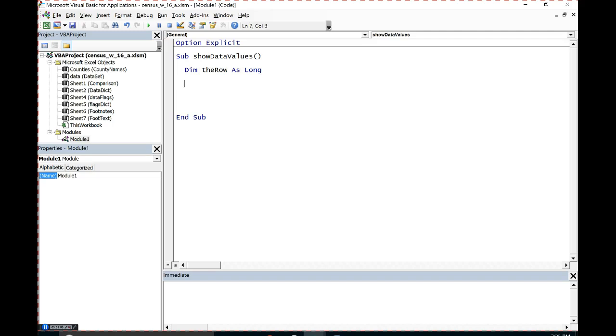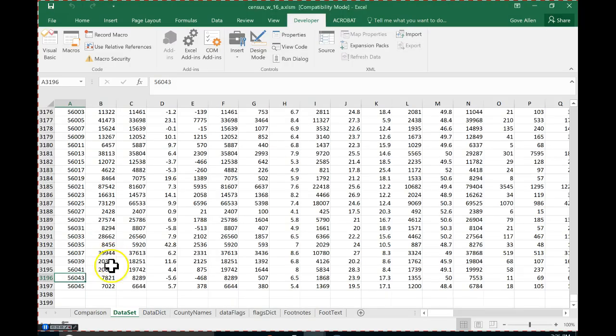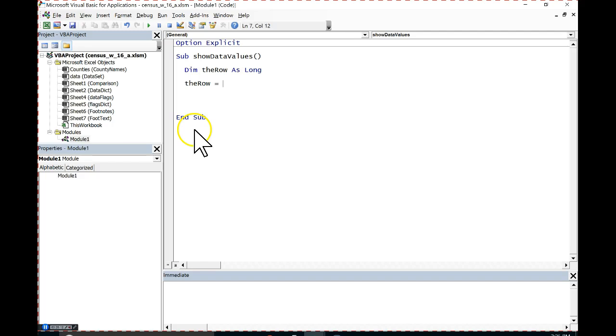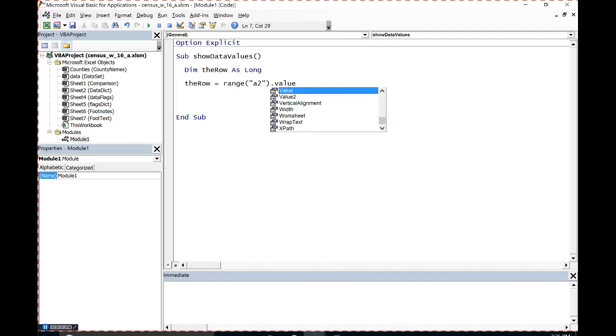Okay, so now let's start off just by recording the row that we're after. And so I'm going to set the row equal to, and I want to make sure that I'm pulling this cell here from A2. So A2 is where the value is. Now I can just come in here and say Range A2.Value. And that would probably be just fine.